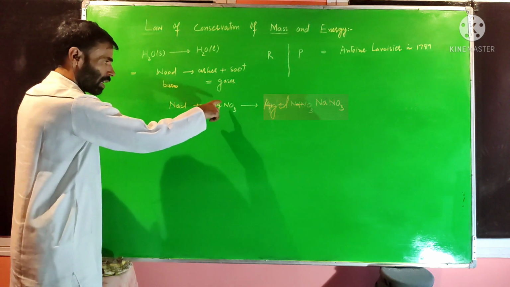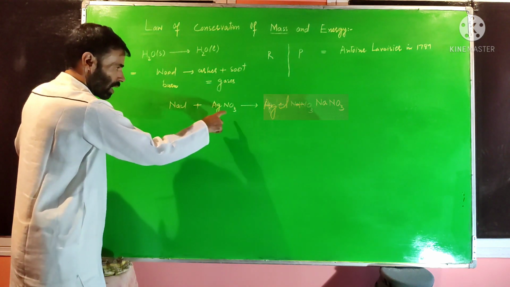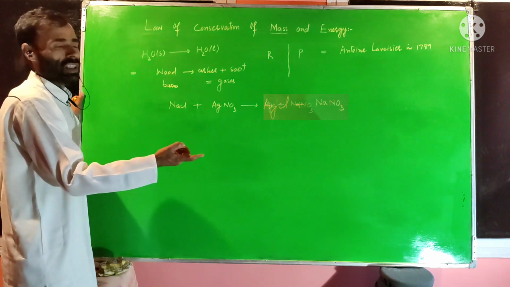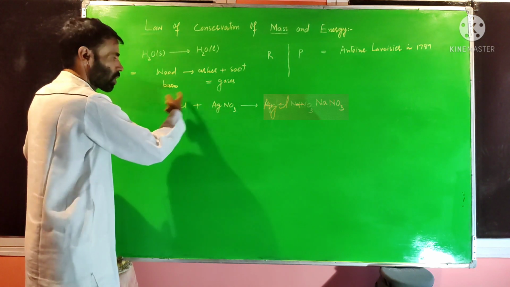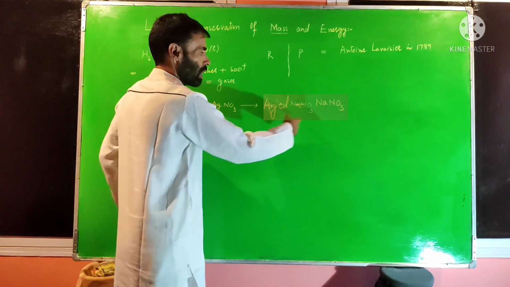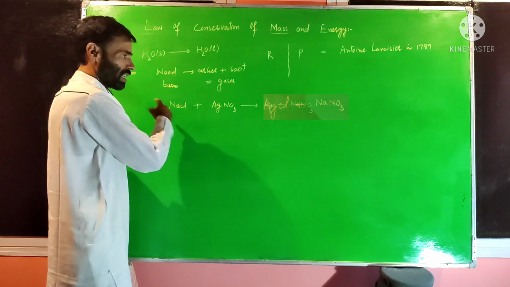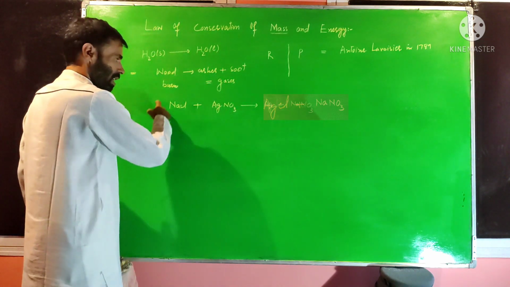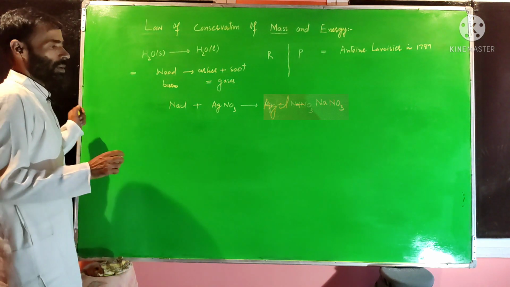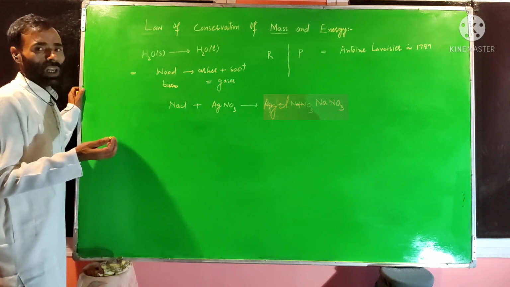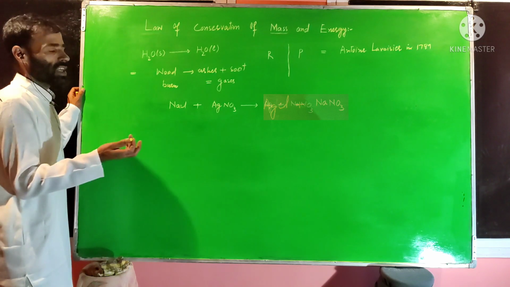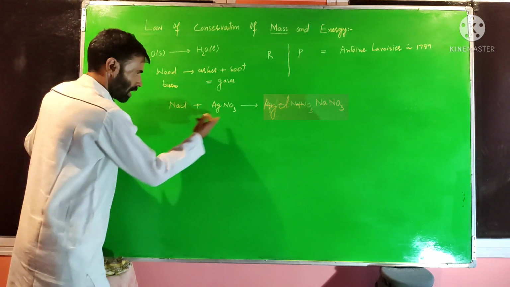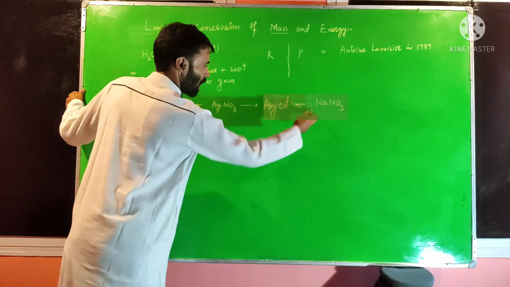then we can conclude this mass is equal to this mass. So in any chemical reaction, the sum of the masses of products is equal to the sum of the masses of reactants, meaning the mass of these products is equal to the mass of these reactants. There are many chemical reactions, and in all chemical reactions except nuclear reactions we can say the mass of reactants is equal to the mass of products.